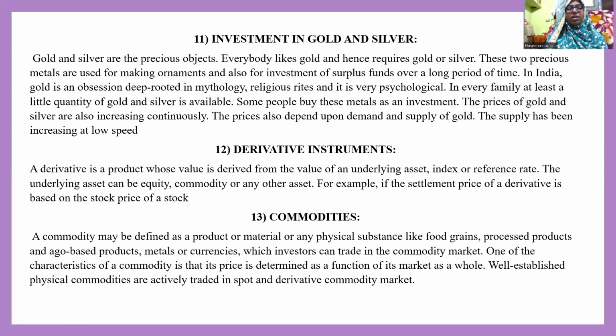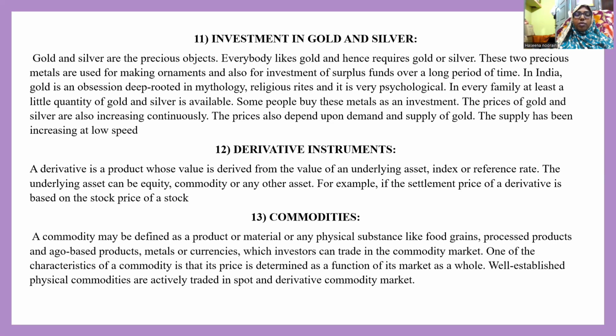The next one is Derivative instruments. A derivative instrument is a product whose value is derived from the value of an underlying asset, index, or reference rate, and the underlying assets can be equity, commodity, or any other asset. For example, if the settlement price is derivative, it is based on the stock price of a stock.